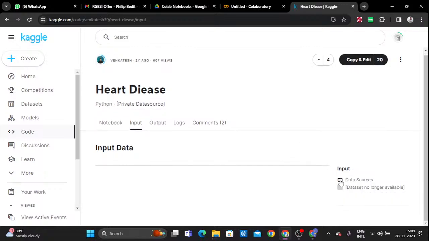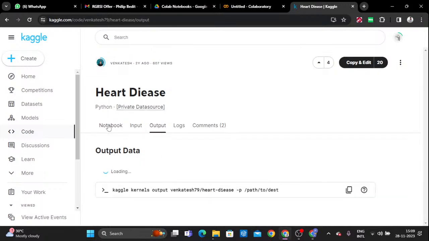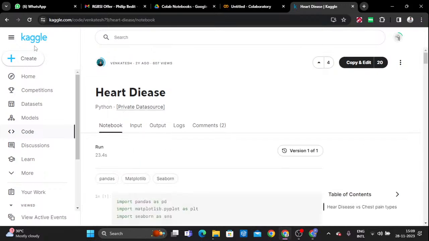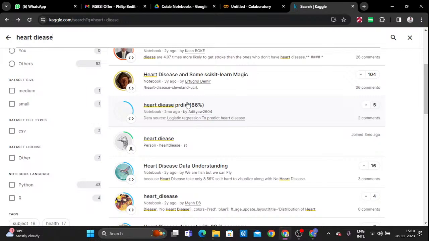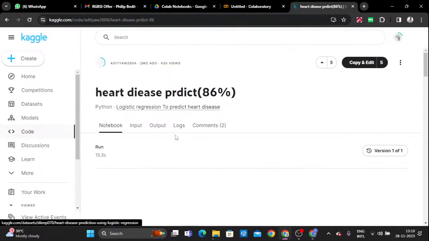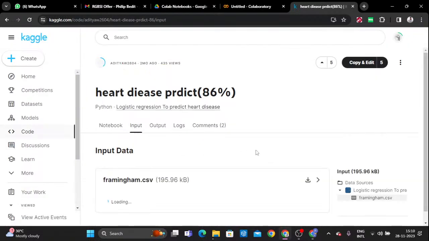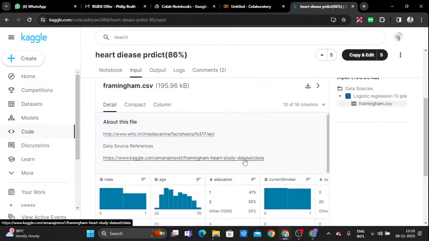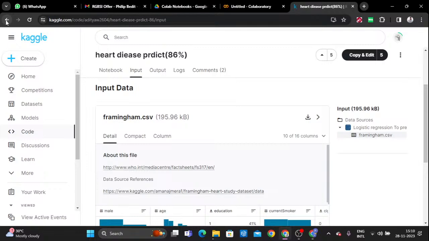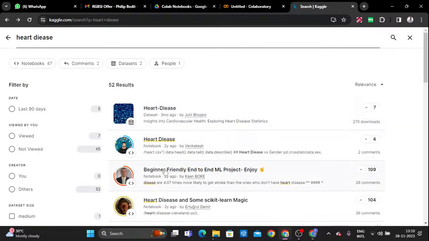So that particular data set is no longer available. For that I need to take another data set, because I have already collected that data. So I will choose another data set to collect.